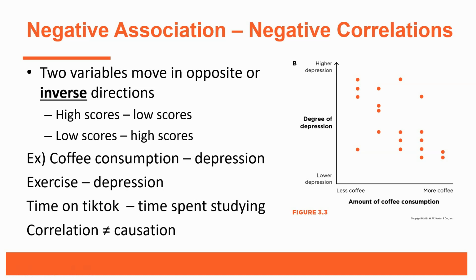Here's one more. Time spent on TikTok tends to be negatively correlated with time spent studying. So as TikTok time goes up, studying time probably goes down. And if TikTok time is low, time spent studying tends to be high. Now, again, because we're talking about correlations, we can never say correlation is equal to causation. So even if we have a strong negative correlation, we can't say one caused the other.